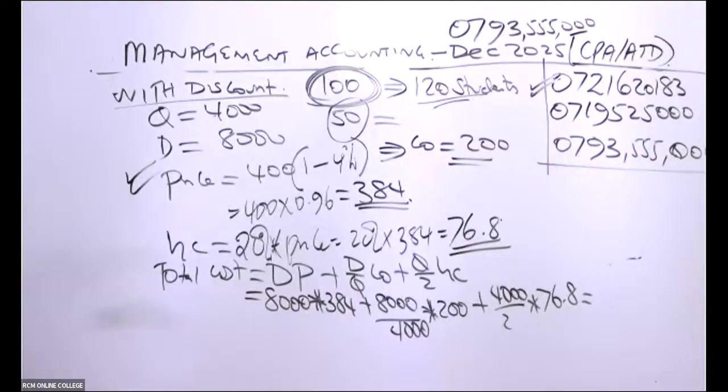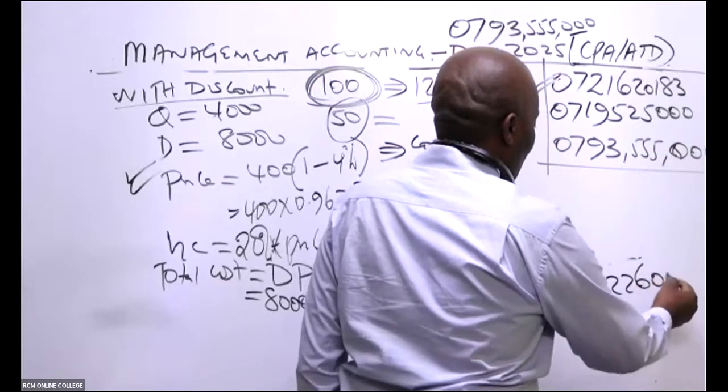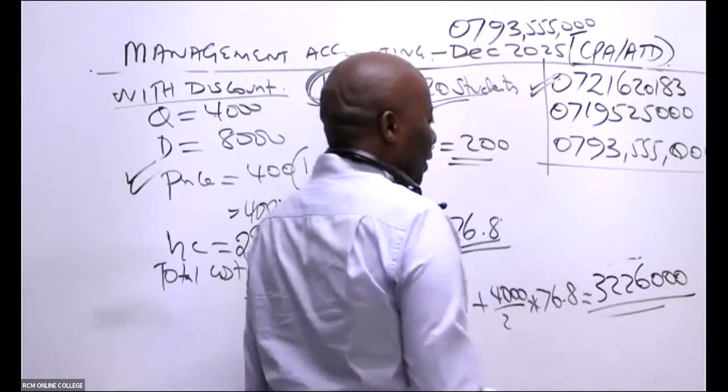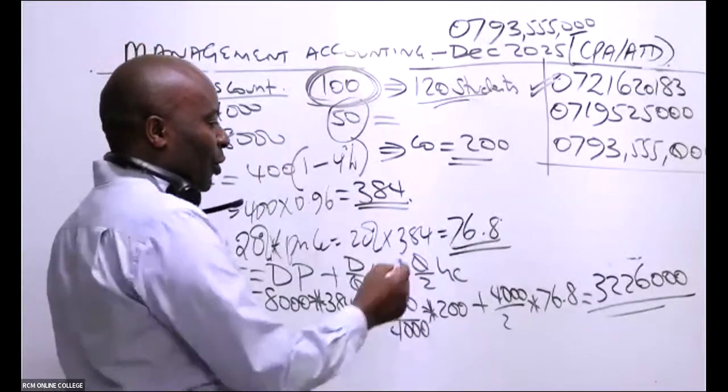According to Sylvia, the total cost here will be 32,26,000. And then remember the EOQ.